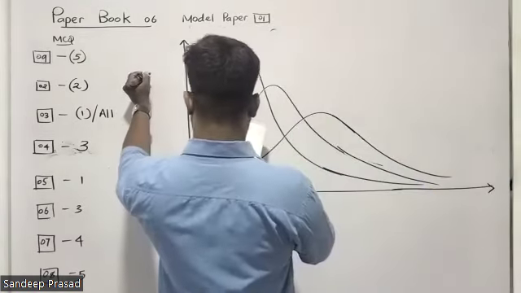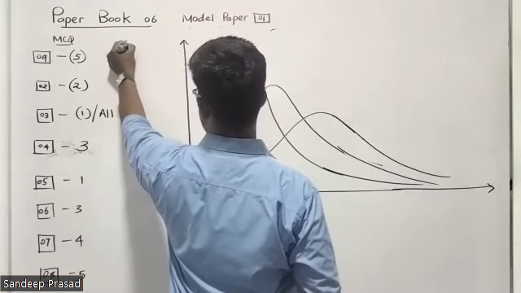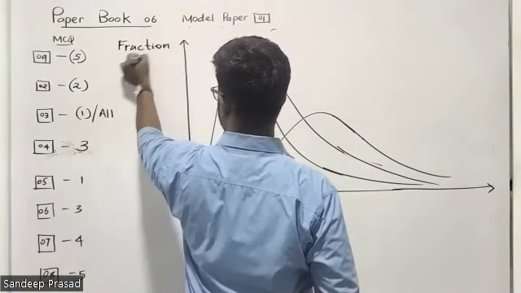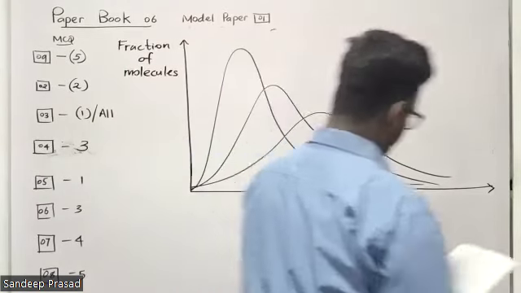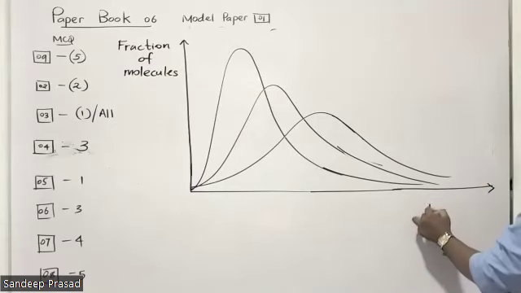So for the y-axis, we can take that fraction of molecules. And for the x-axis, we can take that molecular speed.